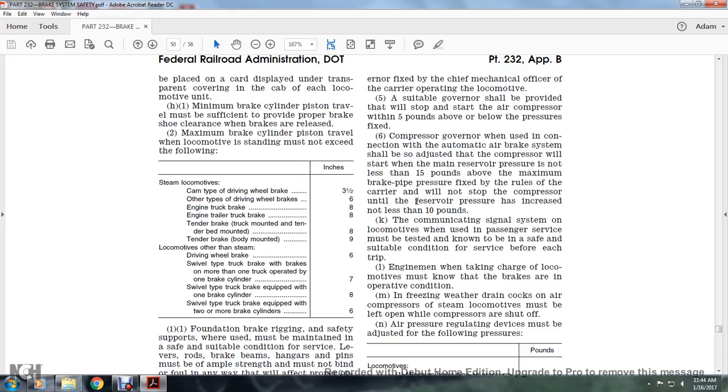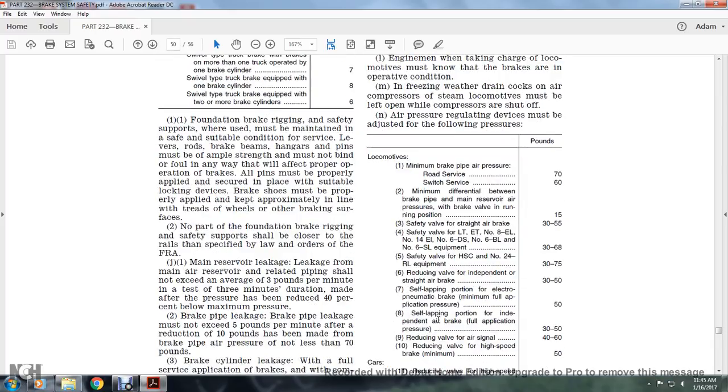The communication signal system on locomotives used in passenger service must be tested and known to be in safe and suitable condition before each trip. The engineman, when taking charge of the locomotive, must know that the brakes are in operative condition. In freezing weather, drain cocks on the air compressor of steam locomotives must be left open while the compressors are shut off. The air pressure regulating device must be adjusted to the following pressure.